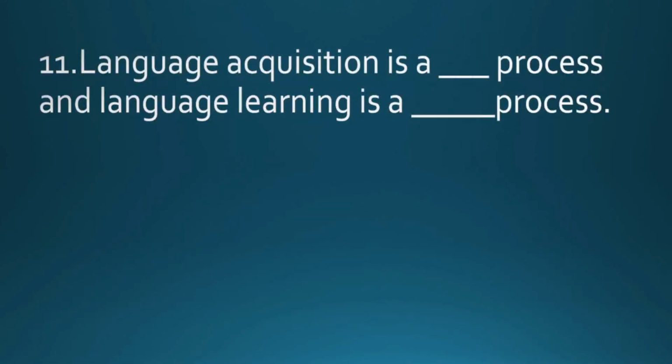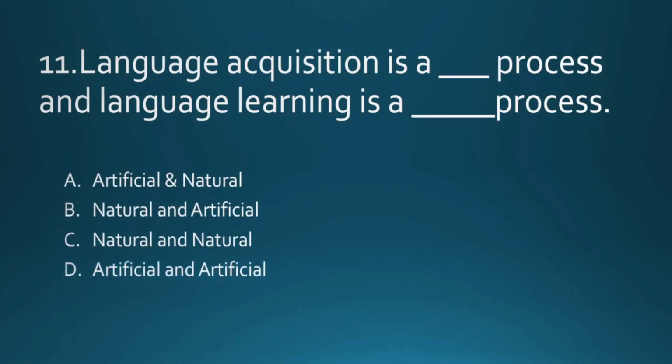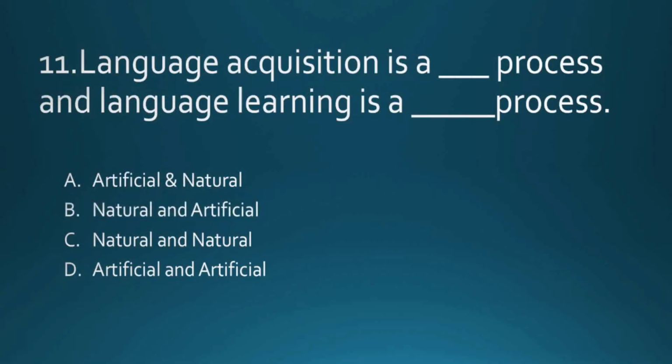Language acquisition is a dash process and language learning is a dash process. Artificial, natural; natural, artificial; natural, natural; artificial, artificial. Now questions are coming in this way also. The right answer is natural, artificial. That means language acquisition is a natural process, but language learning is an artificial process.